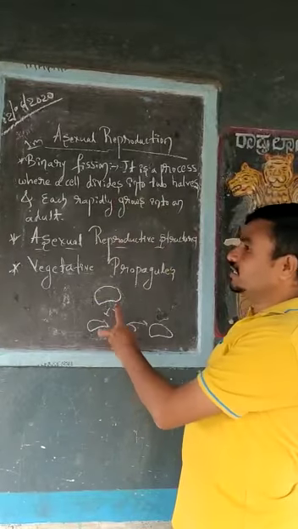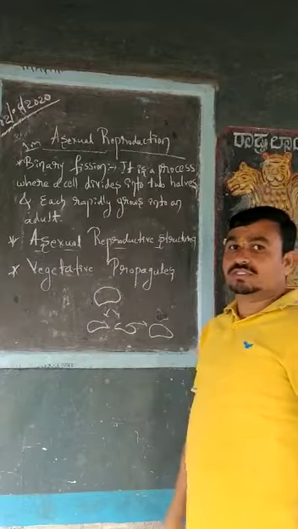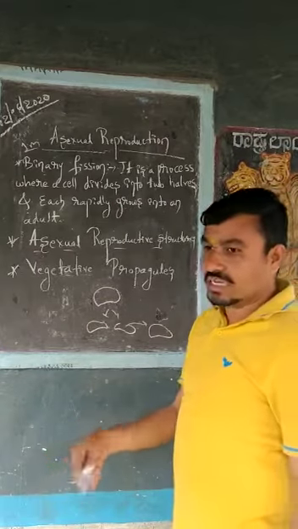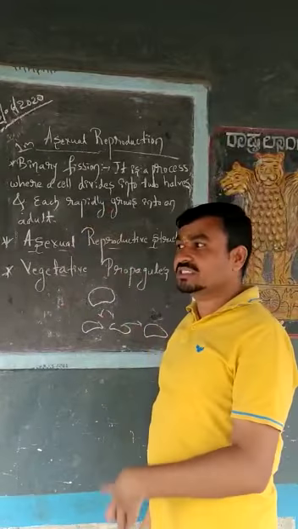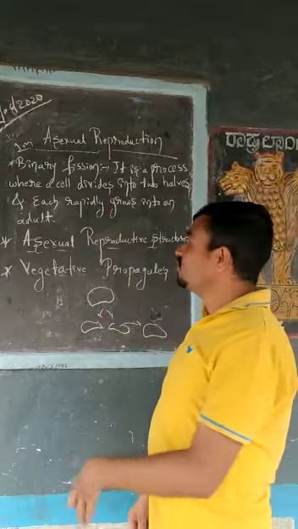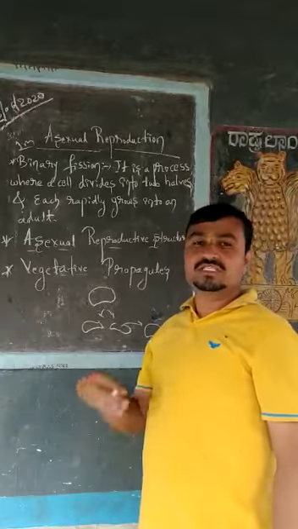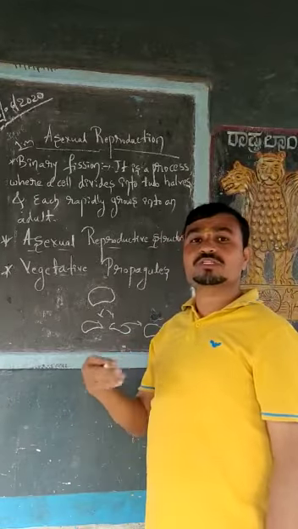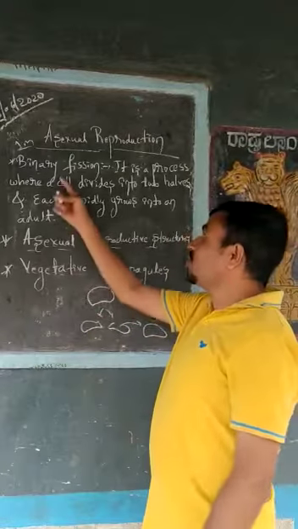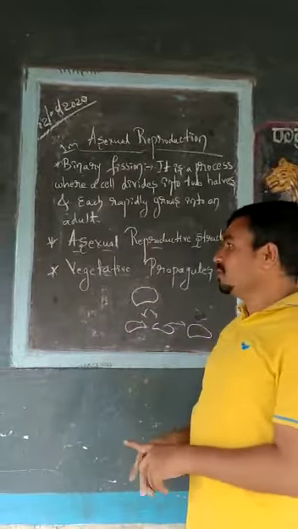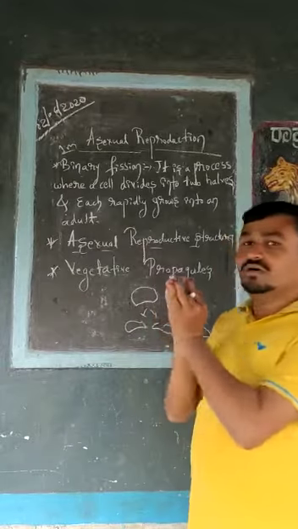As I have told you, some lower animals such as the lower monerans and protistans follow binary fission, and fungi such as yeast follow the process of budding. Yeast reproduces asexually by the process called budding, whereas amoeba reproduces asexually by the process called binary fission. So this concept is about binary fission and budding.